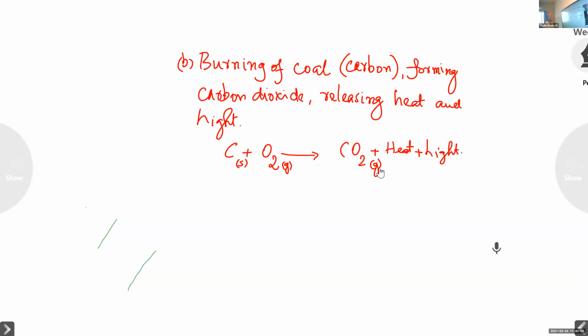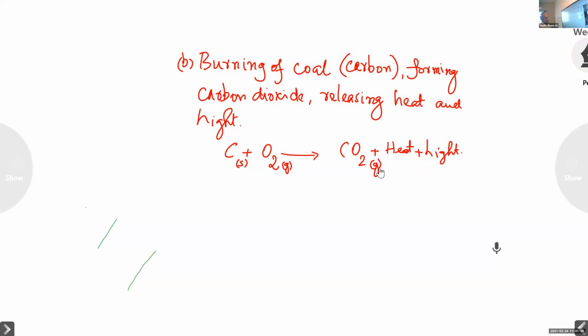Melvin, say burning of coal, what type of reaction is it? Exothermic. One is exothermic, heat is released. Another one, type: combination, because only one product, CO2, is formed from two reactants, carbon and oxygen. So it is also a combination reaction.